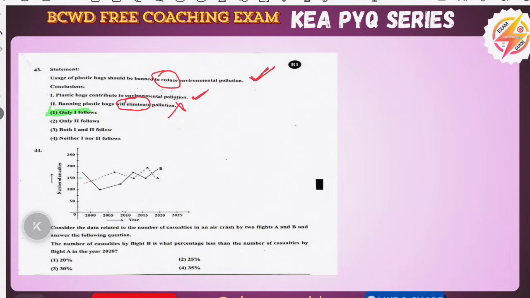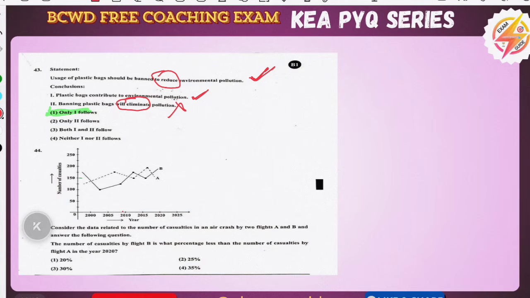Okay, now we have completed the 43 questions, and the remaining 7 questions will be related to general mental ability. This is a very easy scoring paper considering general mental ability if you are good at mathematics and calculations. Attend a question only if you are 100% sure of the answer, and mark it in your OMR. If you are not finding the answer, don't take a blind guess in case of mathematics.